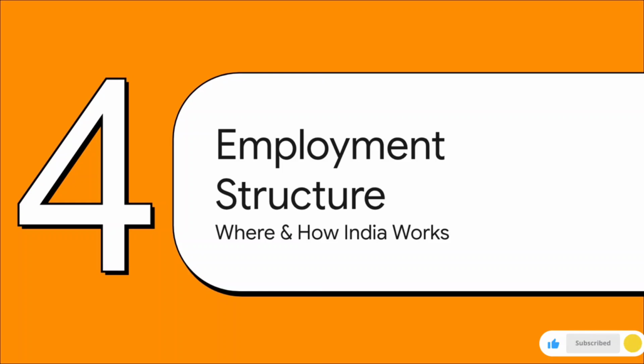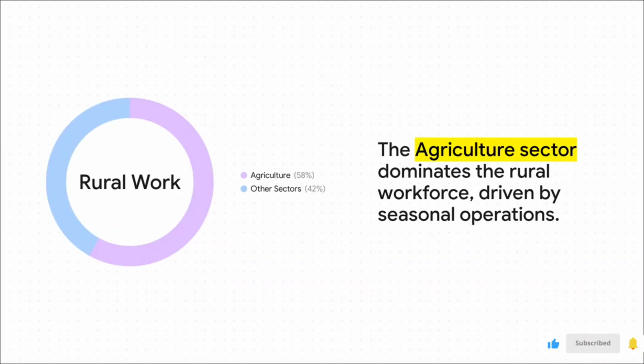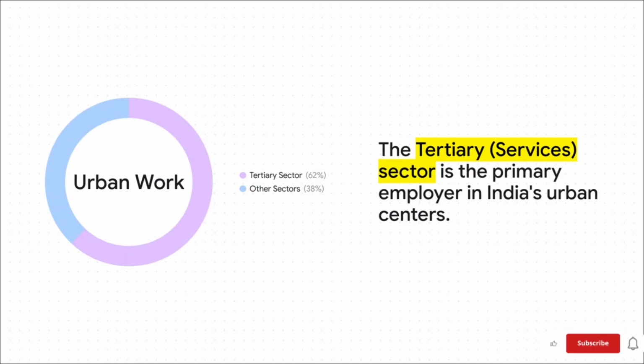The structure of employment is just as important as the headline numbers. No huge surprises here. In rural India, agriculture is still king. It makes up a massive 57.7% of the workforce. Now, the report does mention this is partly because of seasonal activity related to the kharif crops. You know, the big monsoon season crops like rice and maize. But then you flip over to urban India, and it is a completely different world. Here, it's all about the tertiary sector, or services. That's the primary employer, engaging a whopping 62% of the urban workforce, a totally different economic engine.